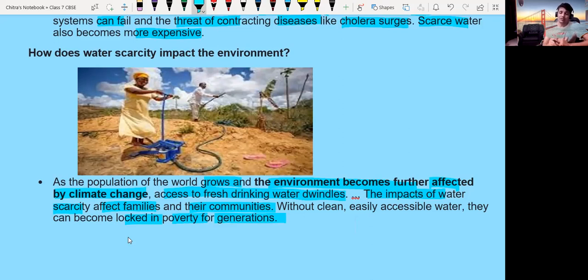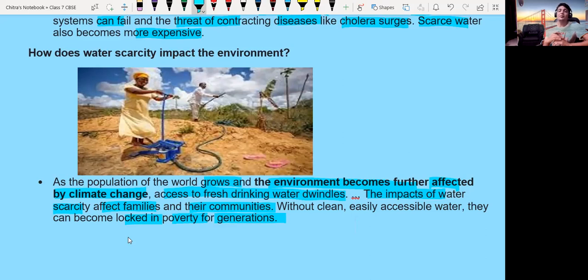Due to the lack of water, people cannot even grow crops properly. That's why they are becoming poor again and again, day by day, year by year. These are the many ways in which the scarcity of water has an effect. The scarcity of water affects human beings, other animals and plants too.